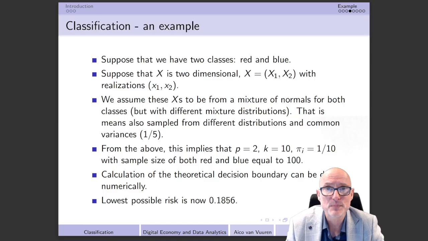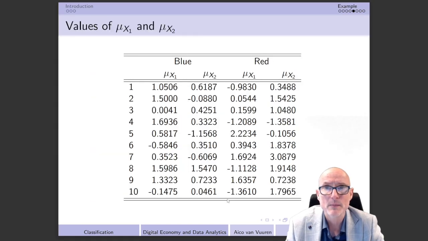In order to explain everything a little bit better, first let's look at the values of mu x1 and mu x2. As I already said, these values are also sampled from normal distributions, but different for blue and red. And we are going to have mu x1, mu x2 for blue, and also exactly the same thing for red.